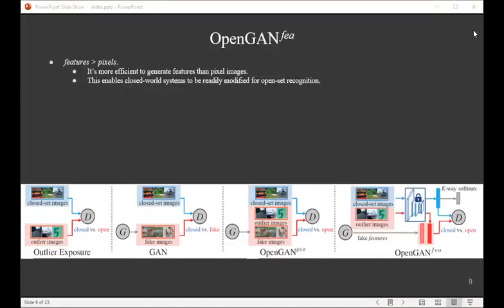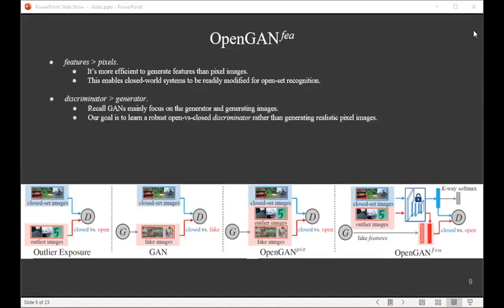Our final version of OpenGAN runs on off-the-shelf features rather than pixels. The features are extracted from the K-way classification network. We find it more efficient to generate features than pixels. When using features, we can train a simple multilayer perceptron as the GAN. Moreover, OpenGAN strives to learn a robust discriminator rather than a generator. In contrast, existing GAN methods commonly focus on learning a good generator to generate realistic images.